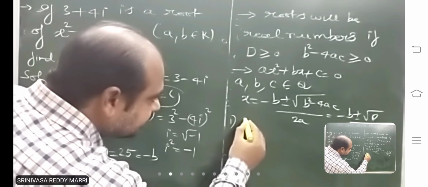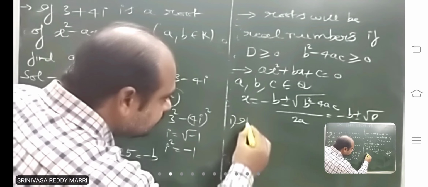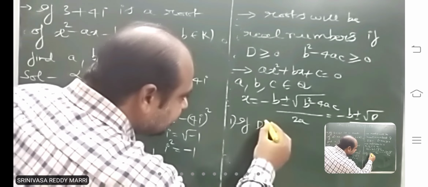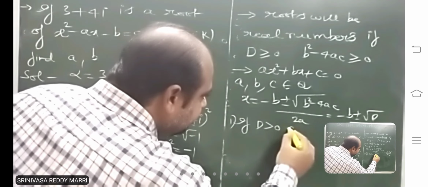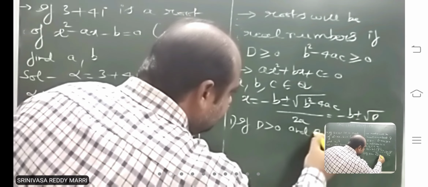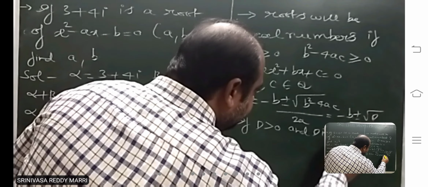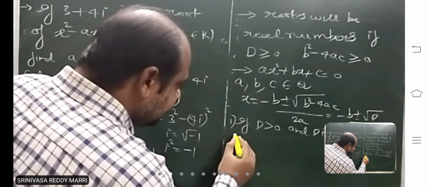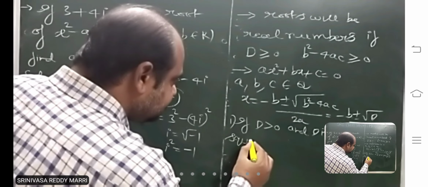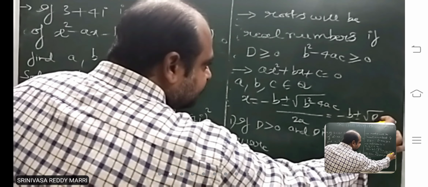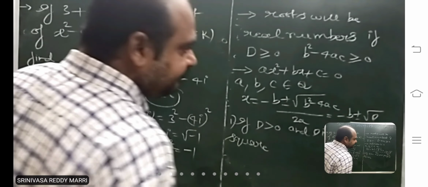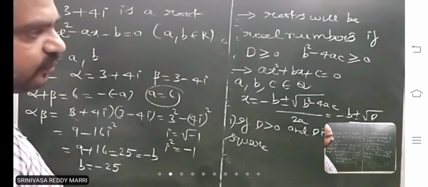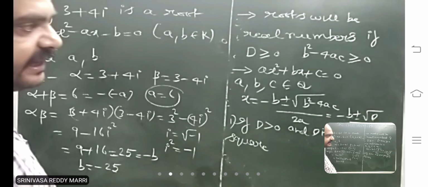That means first case, look at, if d greater than 0 and d is a perfect square. Perfect square means the root will be eliminated. Suppose it's like here, in the root, 2/3 whole square; 2/3 whole square means there won't be any root.